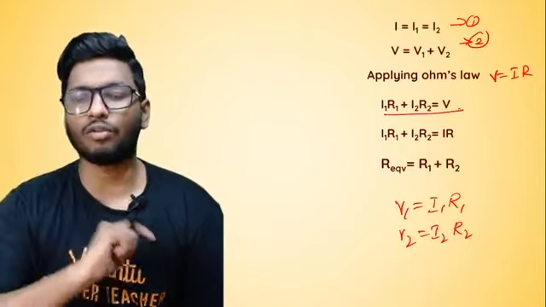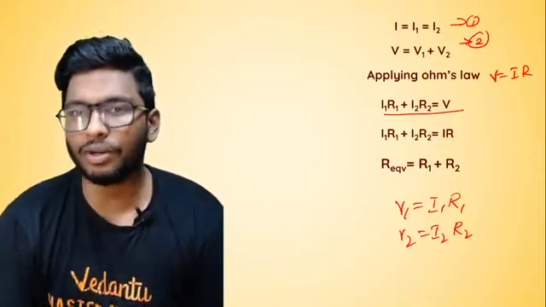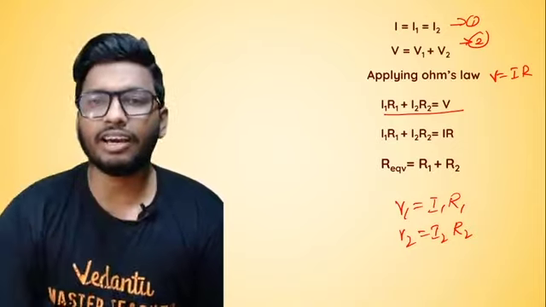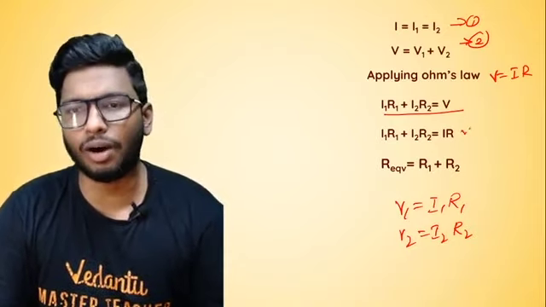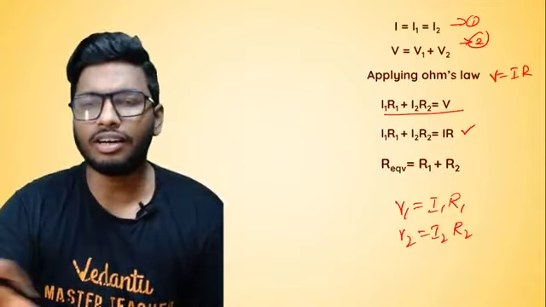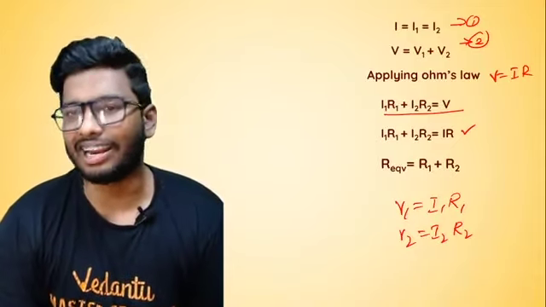So I'm going to substitute all those values over here. Instead of V1, I'll put it as I1 and R1, and instead of V2, I'll take it as I2 into R2. And V, I can say this is I into R, because that is the total current passing through the circuit into the total resistance of the entire circuit. So I'll take it as I into R.